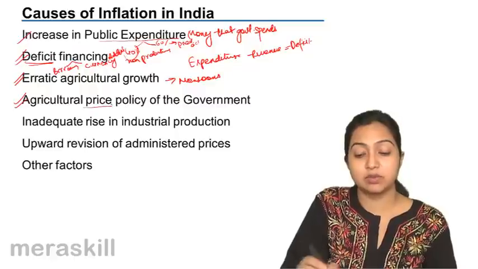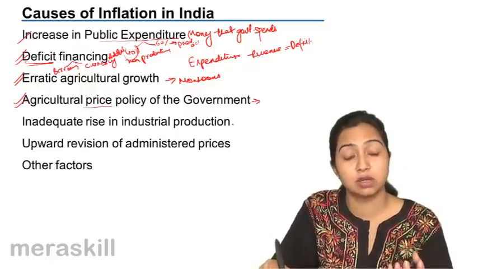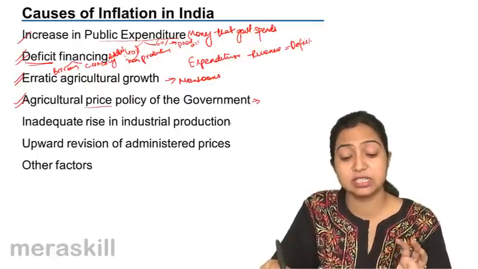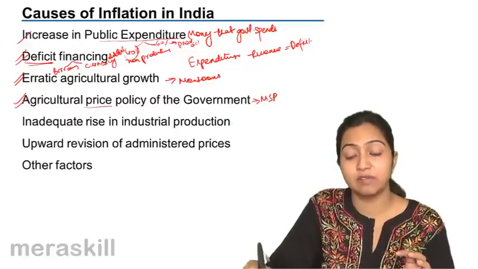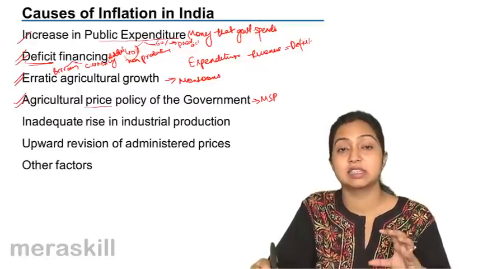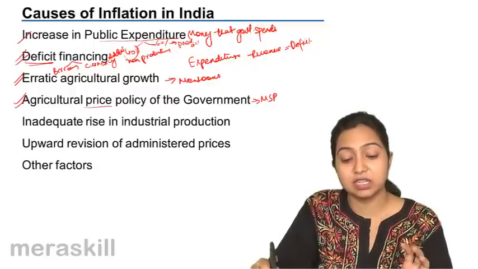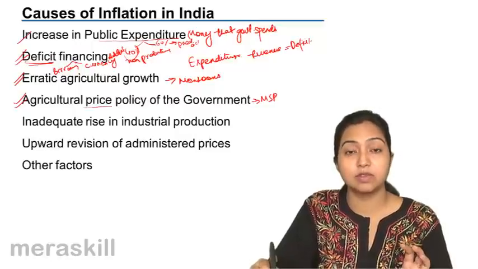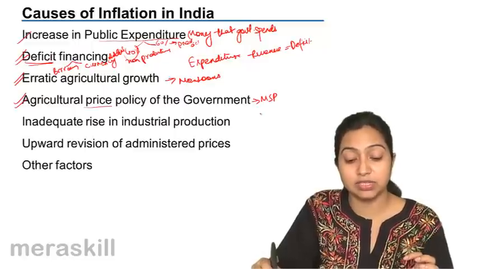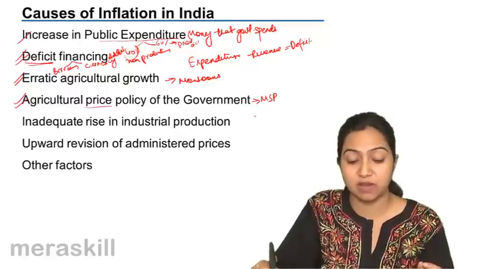Agricultural price policy of the government. Since agriculture is the main occupation of the country, the government has a very supportive policy to the agriculturalists. So they give a minimum support price to them. Whatever they produce, even if it is good, there is a minimum support price that is given to them. So this keeps on accelerating the prices, just to protect the farmers. So this agriculture policy that the government follows is also one of the reasons why prices of food articles go up, because of the supportive attitude that the government has towards the farmers.